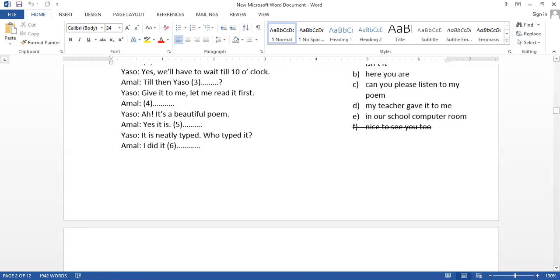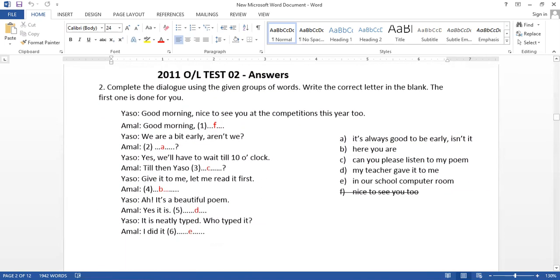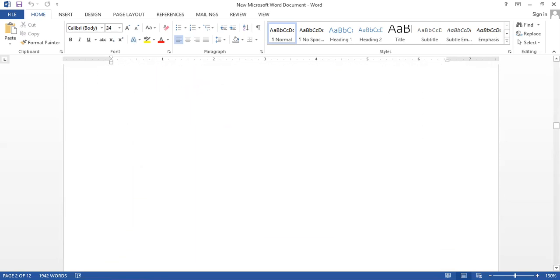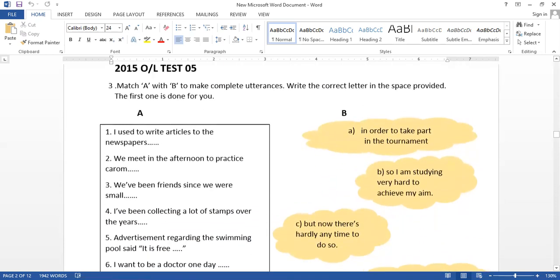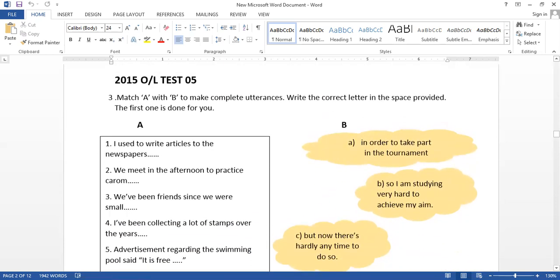Okay, let's check the answers. This is 2011 O-Level Test 2. These are very easy questions. You have to write the correct letter, and please don't try to write the full answer here, only the letter. Then we will move on to number 3. Again, O-Level 2015, Test 5.